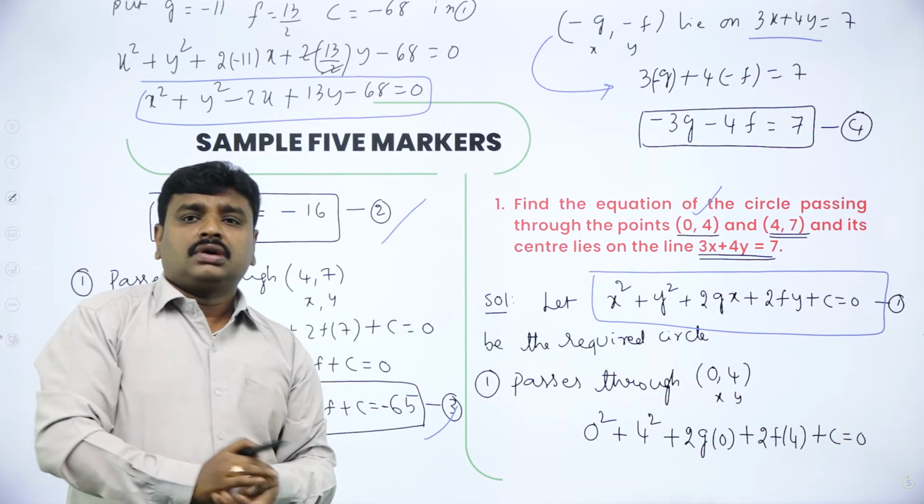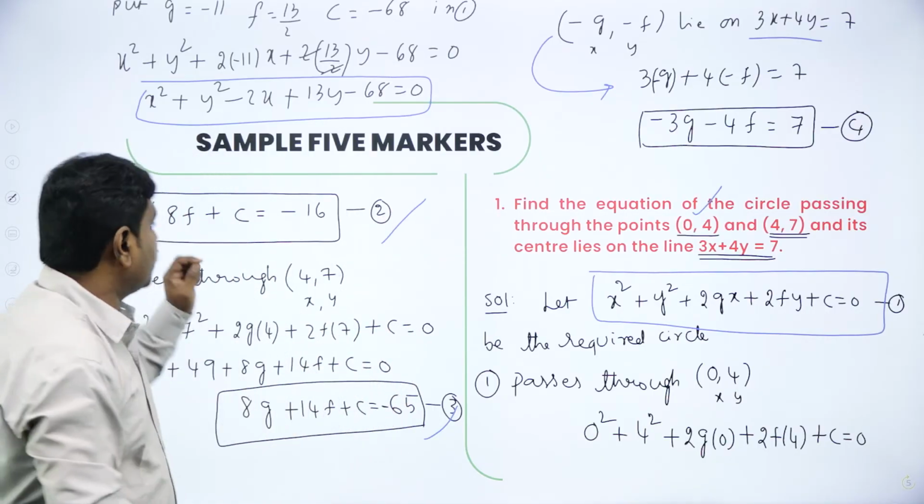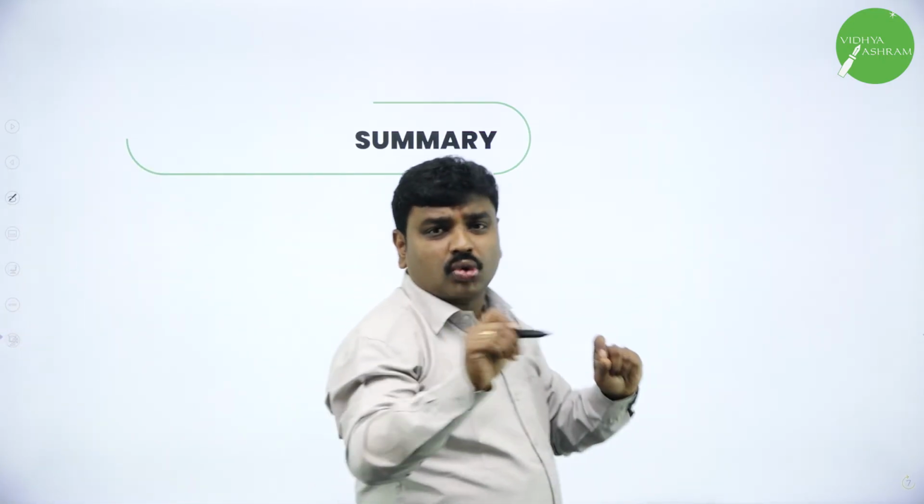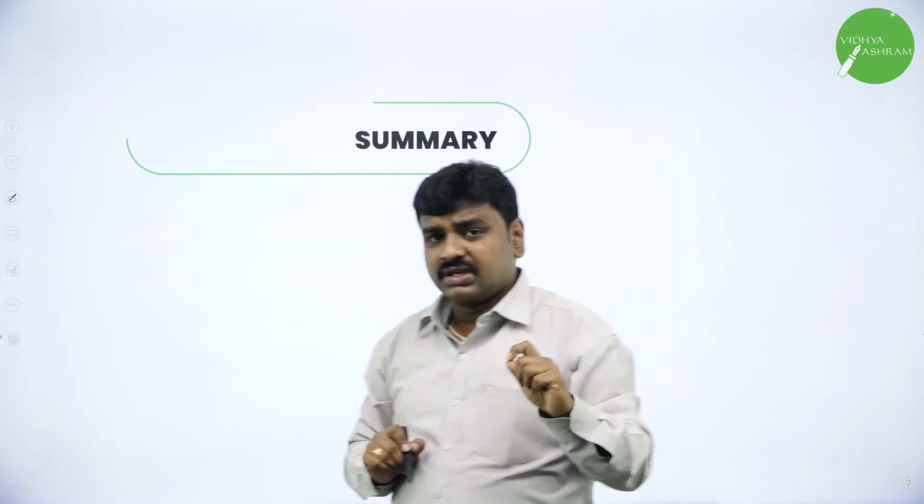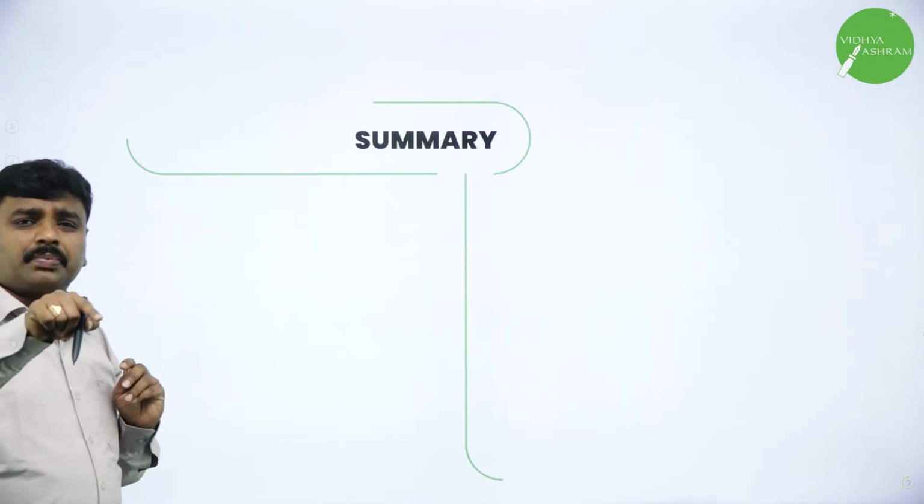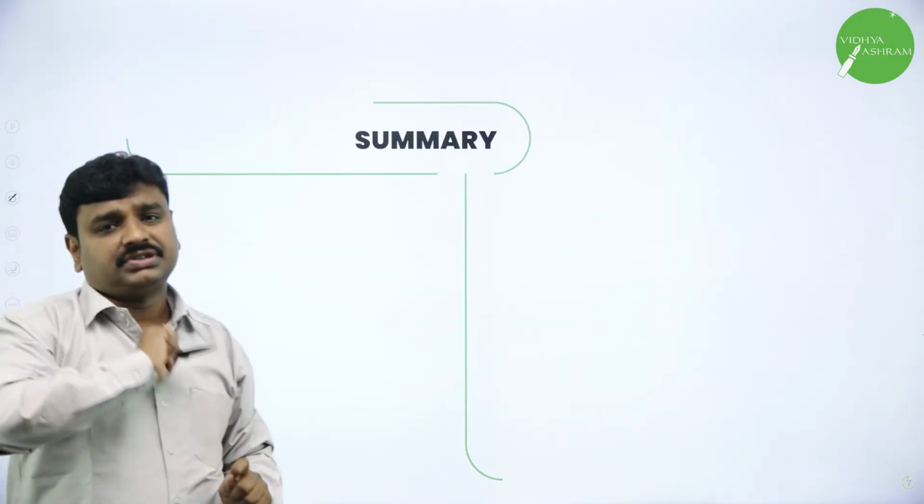So now we are done with almost all the types of 5 markers. Now let me summarize the whole topic, whatever we discussed, and this summary is most important for you. I told you, in any other chapter we need definitions, but in this chapter you should be thorough with the equations.